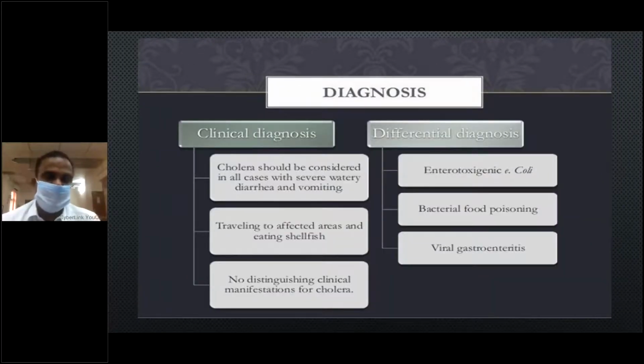Coming to the diagnosis. The diagnosis is divided into two types. One is a clinical diagnosis and another is laboratory diagnosis. Clinical diagnosis is by presence of vomiting and watery diarrhea, which is rice water in appearance, with a history of travel and a history of eating seafood. The differential diagnosis: E. coli, other bacterial food poisoning, and viral gastroenteritis.